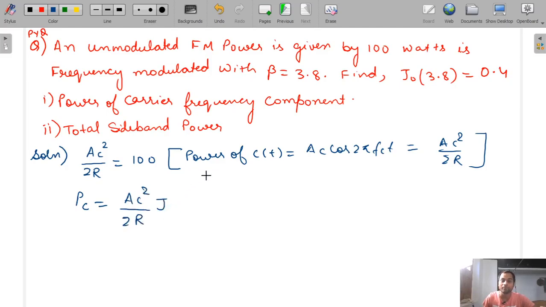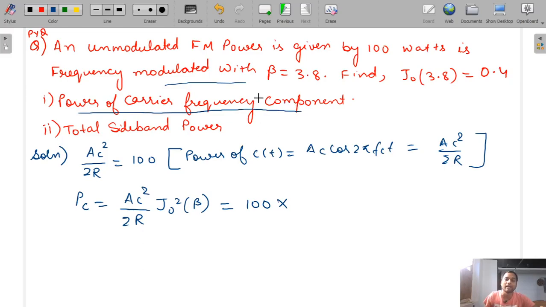In FM, we know that it is frequency modulated with beta equal to 3.8. The carrier power is AC square by 2R, which is 100. We have to find the power of the carrier frequency component, that is J0 of beta, J0 of 3.8, squared. What is the value given? 0.4. 0.4 squared will be 0.16. So 100 into 0.16 is equal to 16 watt. Okay, so the first part is done.